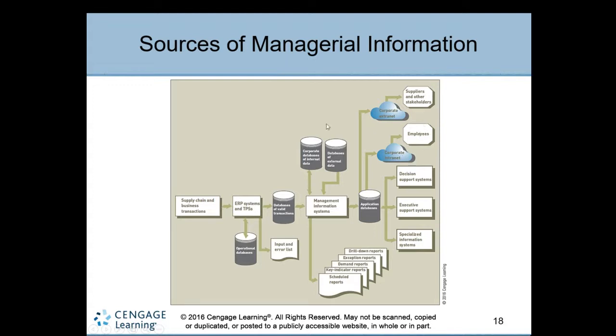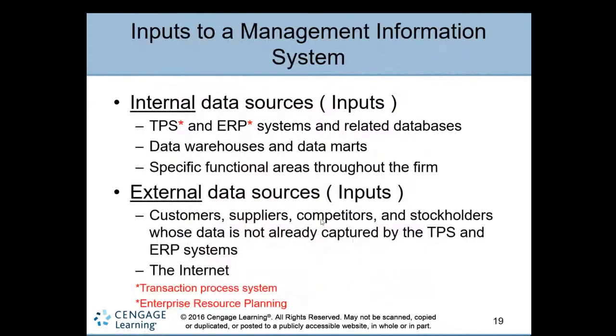So this figure will explain the use of management information systems in the organizations. So what is the input to the management information systems? The input data sources considered as internal data sources are the TPS, transaction processing system, and enterprise resource planning systems, related databases, data warehouse, data marts, and specific functional areas throughout the firm like supply chain management.